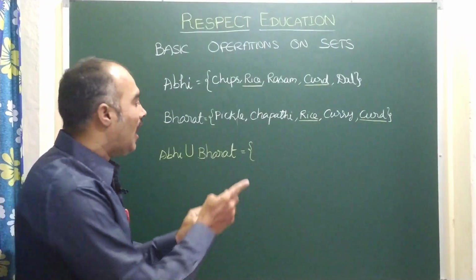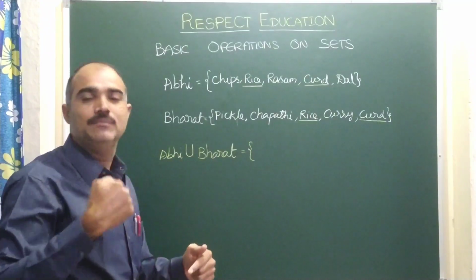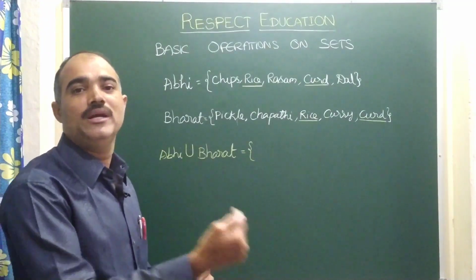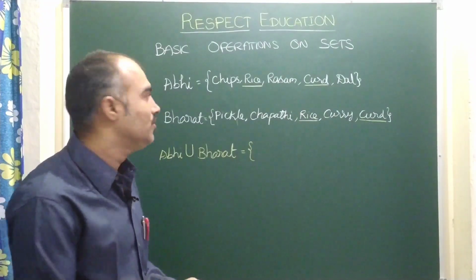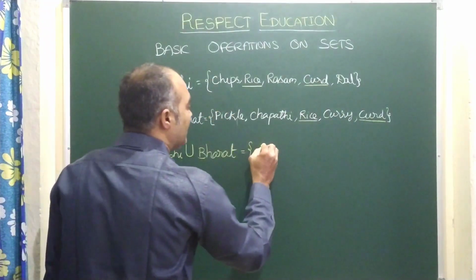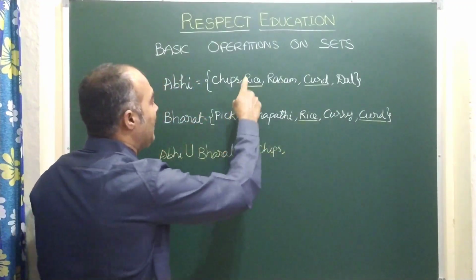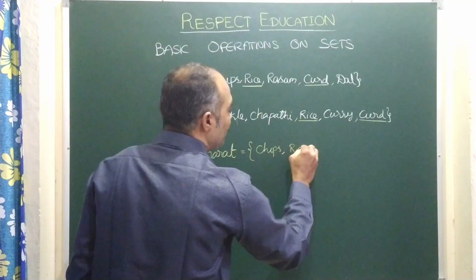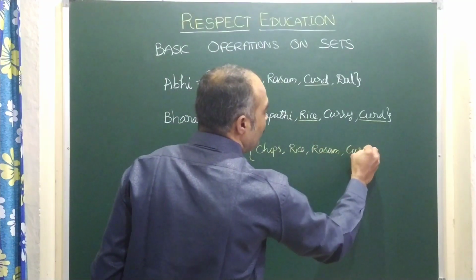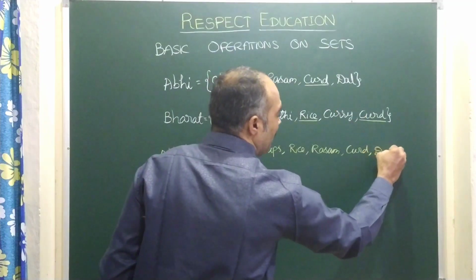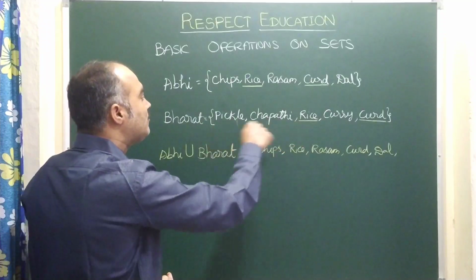For example, after completion of the lunch, if Abhi checks what items have been taken by him during the lunch, what answer does he give? He might have taken chips, rice, rasam, curd, dal. Along with these items, he shares the items from Bharat also.